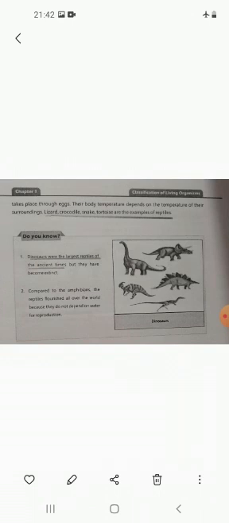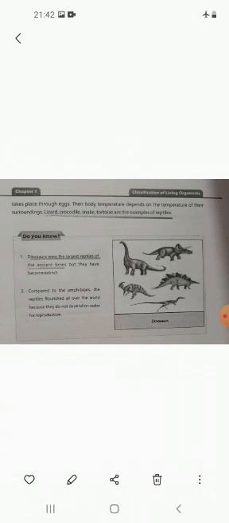Now if we talk about the reptiles, reptiles are also known as creeping animals. If someone asks you what the second name of reptiles is, you can simply say creeping animals. Their skin is thick and coarse, meaning they have rough skin which protects their body from external effects. These animals lay eggs on land, and reproduction takes place through eggs. Their body temperature depends on the temperature of their surroundings. Examples are lizard, crocodile, snake, and tortoise.